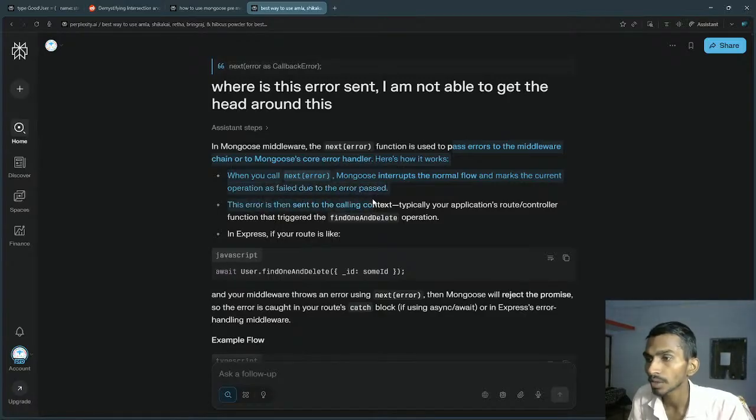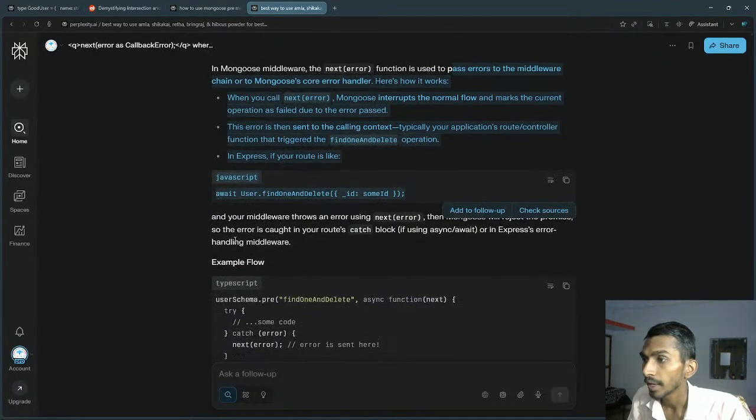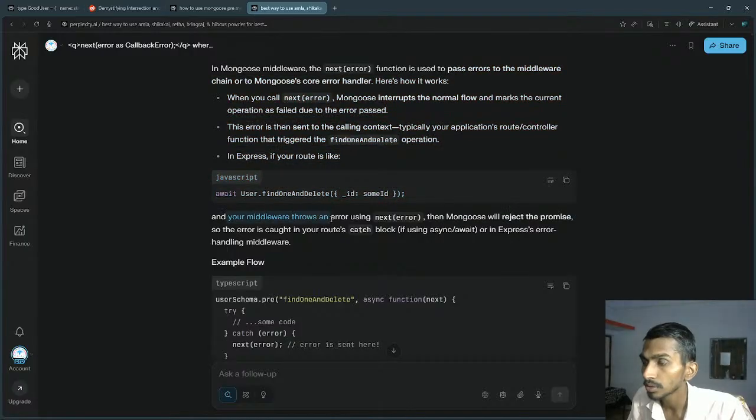This error is then sent to the calling context, typically your application's route controller function that triggered the findOne operation, User.findOne. If your middleware throws an error using next(error), then Mongoose will reject the promise.